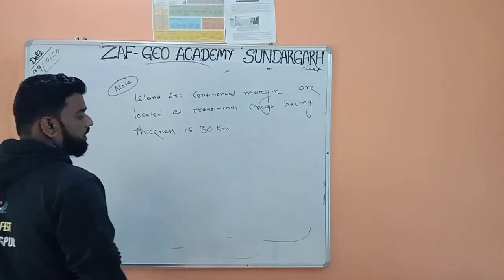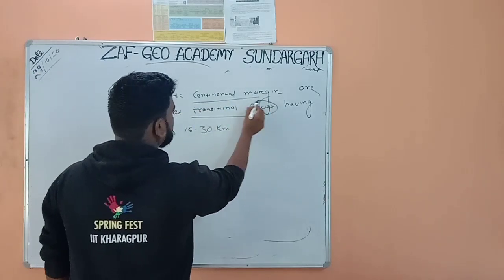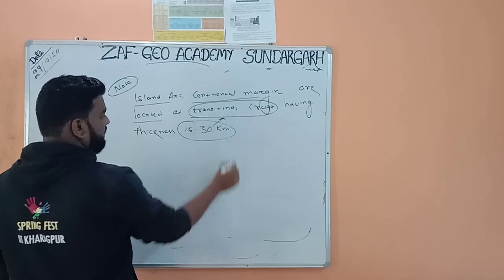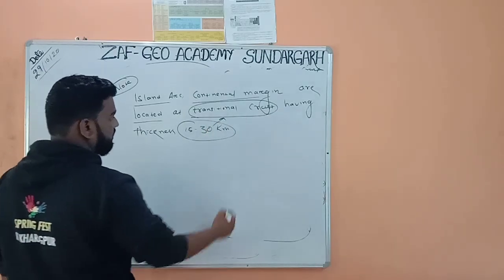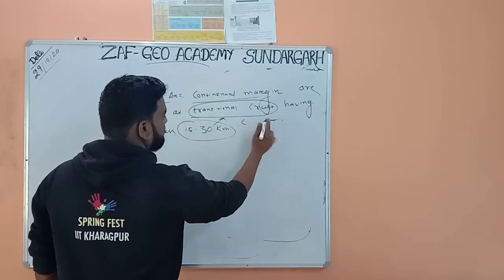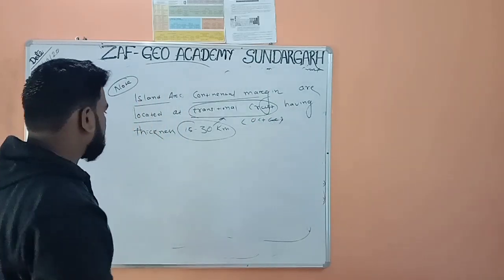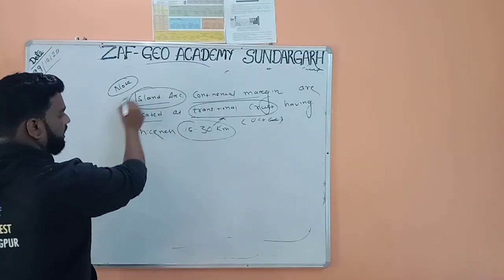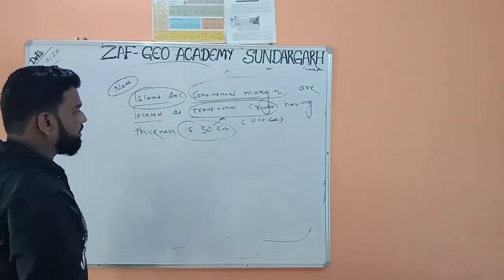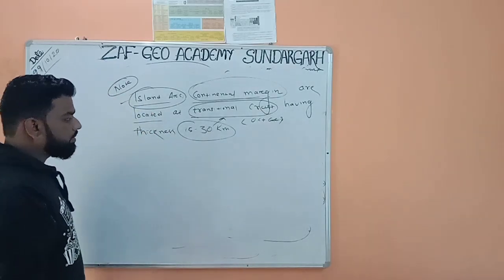Now note down one important point here. Island arcs and continental margins are located at transitional crust having thickness 15 to 30 kilometers. So what is this transitional crust? The oceanic crust plus the continental crust make transitional crust. What an island arc is, I will deal with in the plate tectonics lecture. Continental margin also I will talk about in the plate tectonics lecture. So remember this: island arc and continental margin are located at transitional crust having thickness 15 to 30 kilometer.